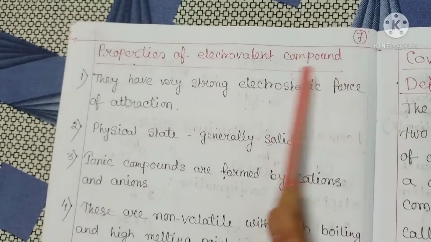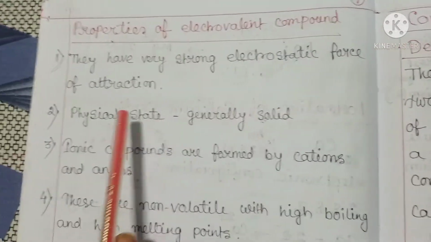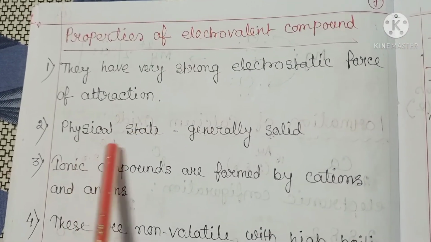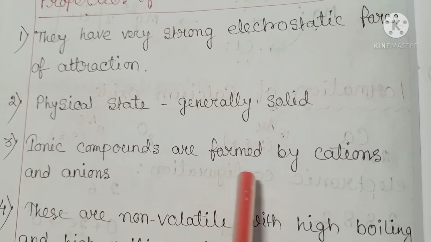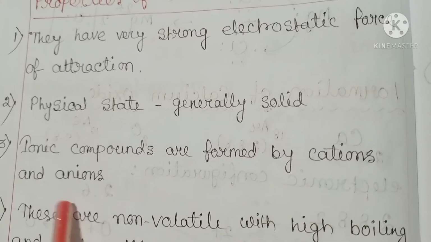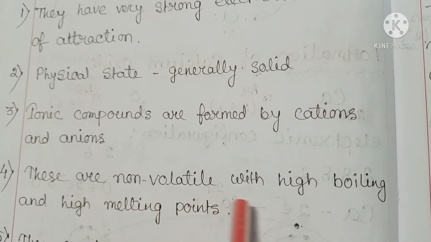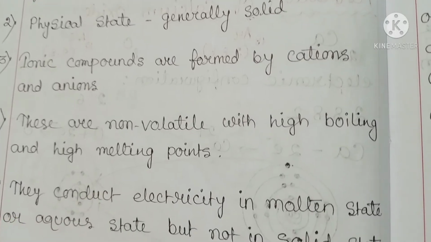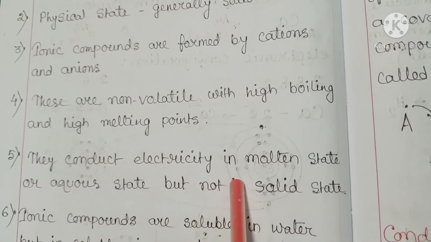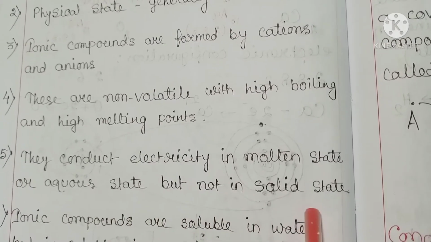So, the properties of electrovalent compounds are: Number 1, they have very strong electrostatic force of attraction. Number 2, physical state generally solid. Number 3, ionic compounds are formed by cations and anions. Number 4, these are non-volatile with high boiling and high melting points. Number 5, they conduct electricity in molten state or aqueous state, but not in solid state.